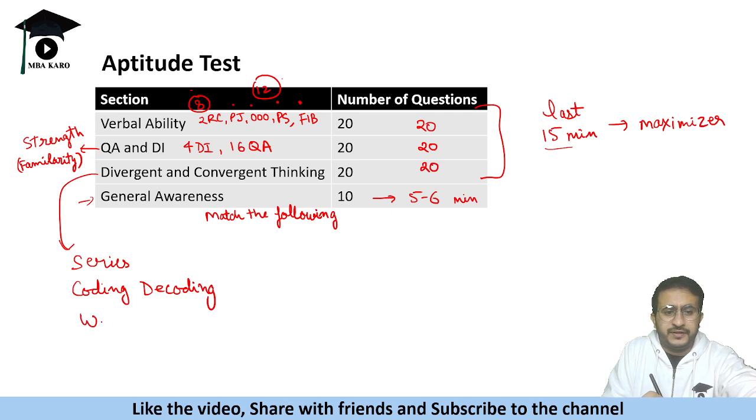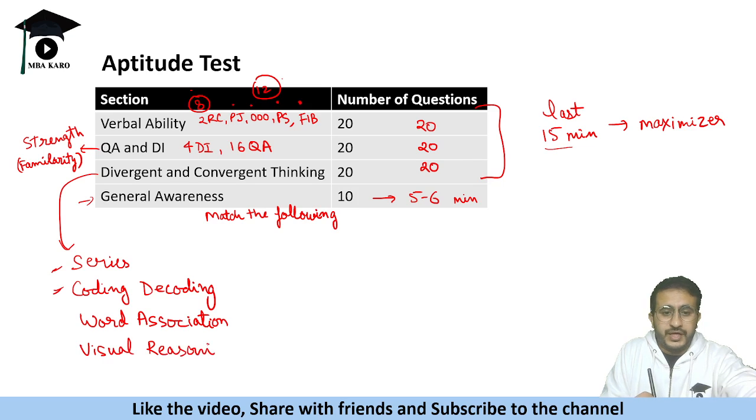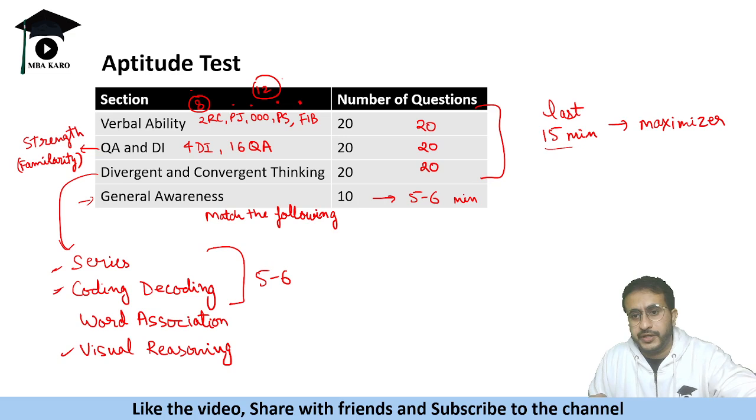If you can hit that, I did a session on this. So if you are able to hit these things, do it. Series, coding, decoding, there will be plenty of questions. There will be some questions on visual reasoning as well. So target these questions. There will be at least 5 to 6 questions on series and coding, decoding.